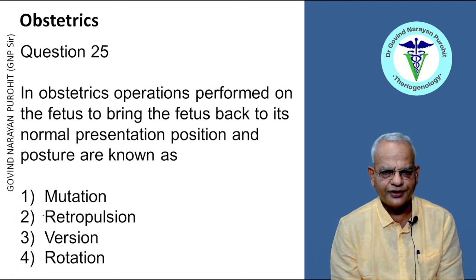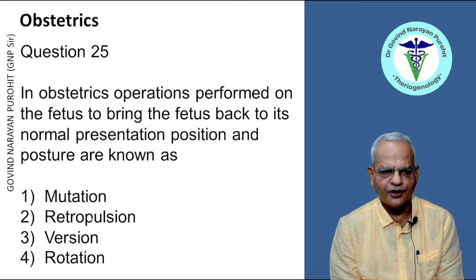In obstetrics, operations performed on the fetus to bring the fetus back to its normal presentation, position and posture are known as mutation, retropulsion, version and rotation. Rotation is the rotation of the fetus on its axis. Version is the rotation of the fetus, limited to 90 degrees, frequently performed in transverse presentations.